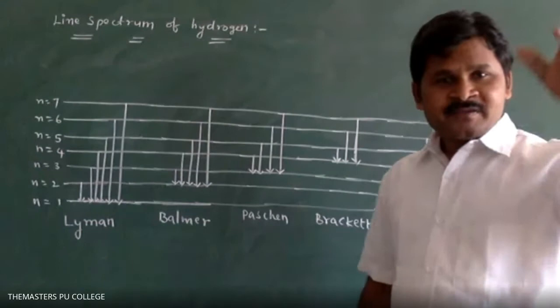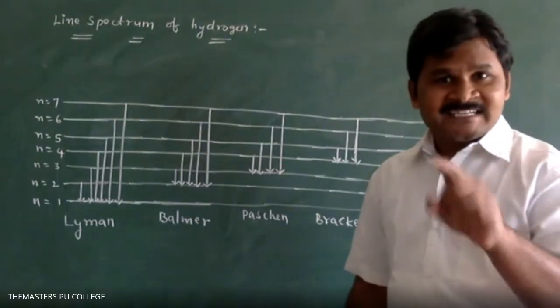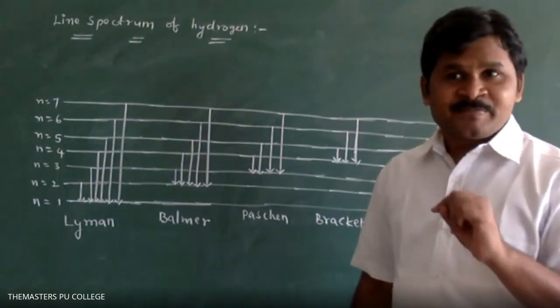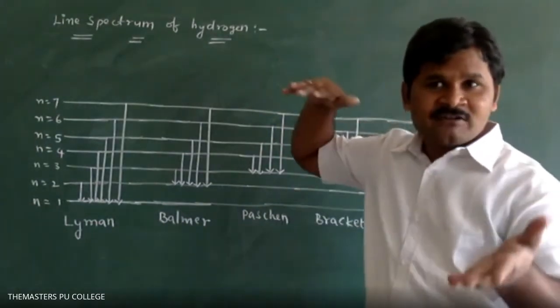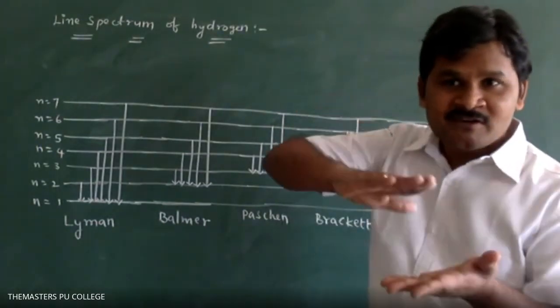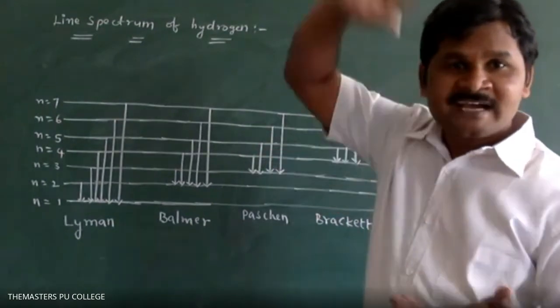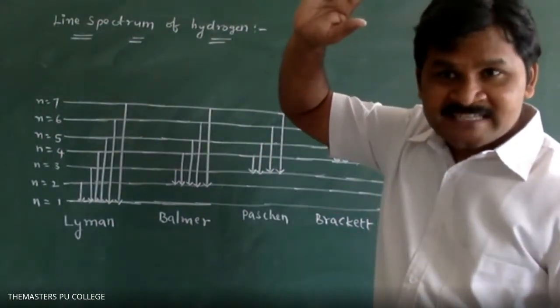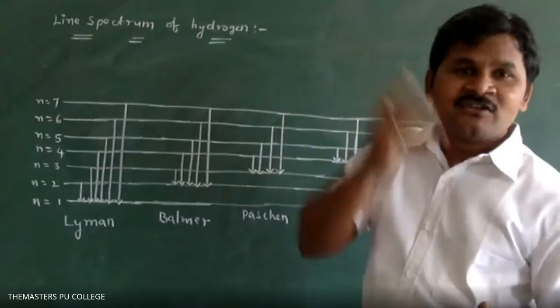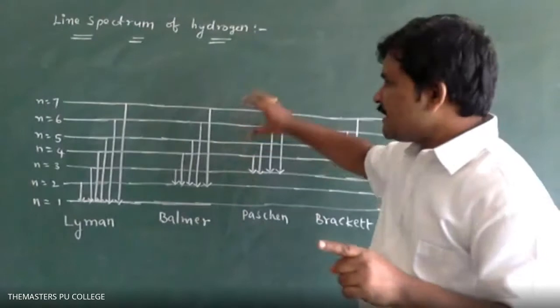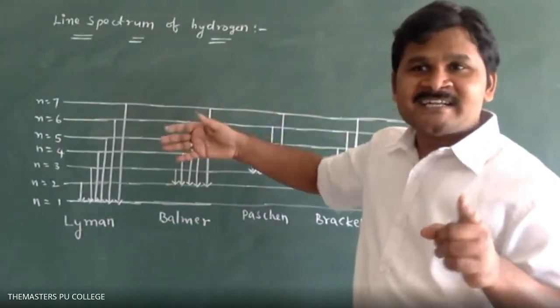In the last class, I told you what is excitation and what is de-excitation. If an electron jumps from a lower level to a higher level, in the sense of apartments, you are going from the ground level to any higher level, that is called excitation. If it goes from a higher level to a lower level, it is called de-excitation.